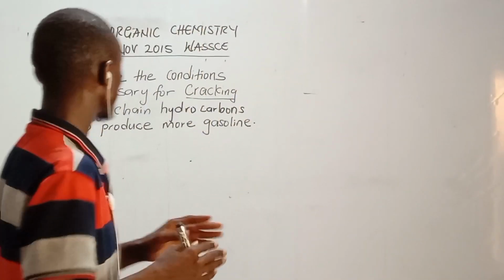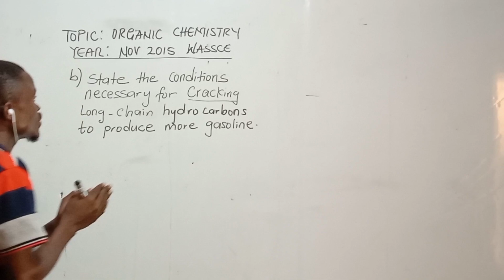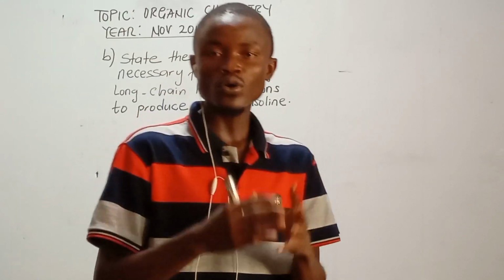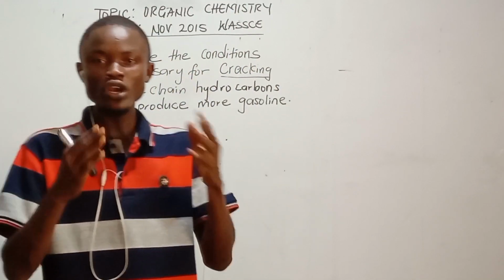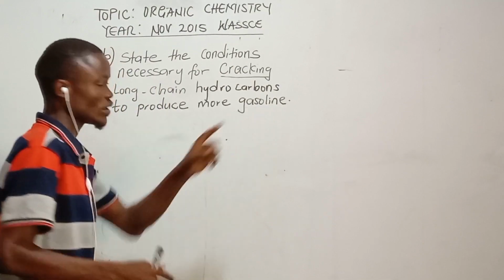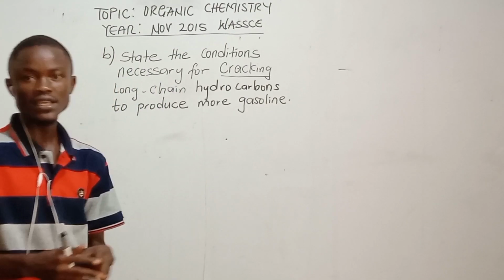So now they ask us to state the conditions that are necessary. In other words, this large molecule of hydrocarbon is to be broken down into more gasoline. Underline the word gasoline.